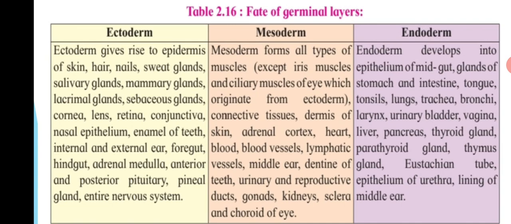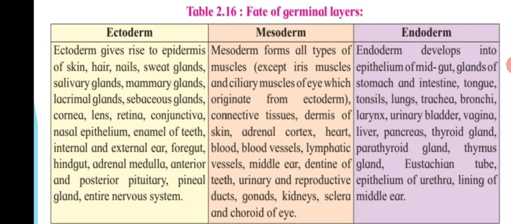Now mesoderm forms all types of muscles, connective tissue, dermis of the skin, adrenal cortex, heart, blood vessels, lymphatic vessels, middle ear, dentine of the teeth, urinary and reproductive ducts, gonads, kidneys, sclera and choroid of the eyes.